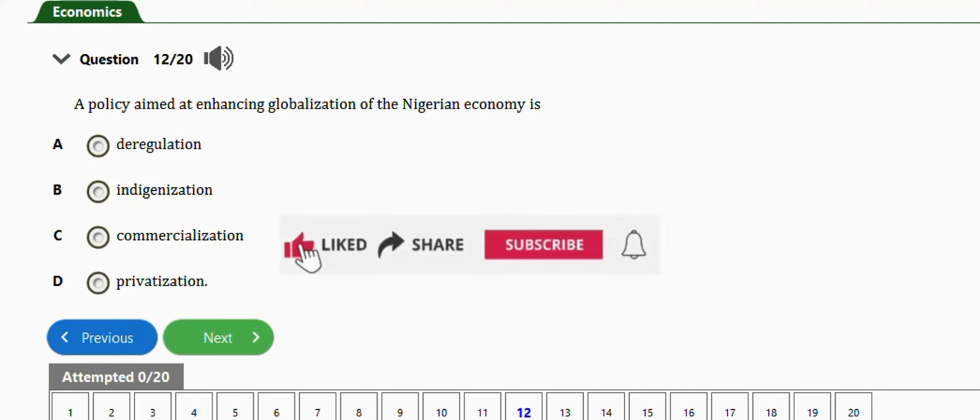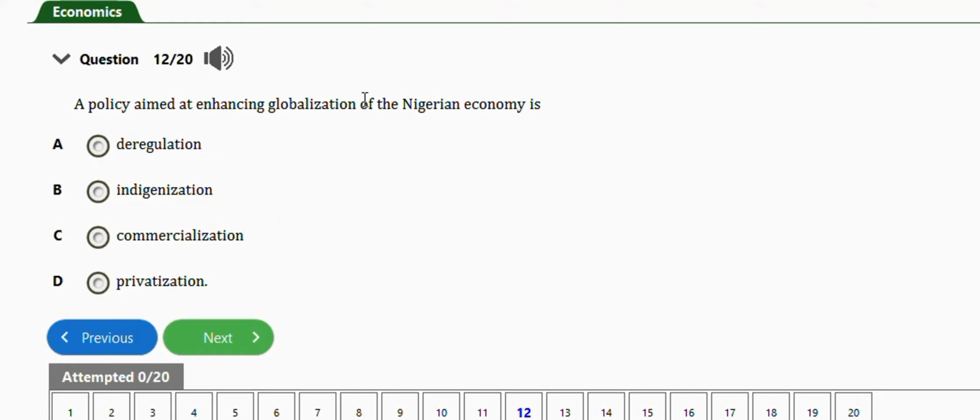Really appreciate this. Okay, so this question says a policy aimed at enhancing globalization of the Nigerian economy is we have the regulation, indigenization, commercialization, privatization. So guys, right answer is option A, which is the regulation. Very important. Next question is this one.